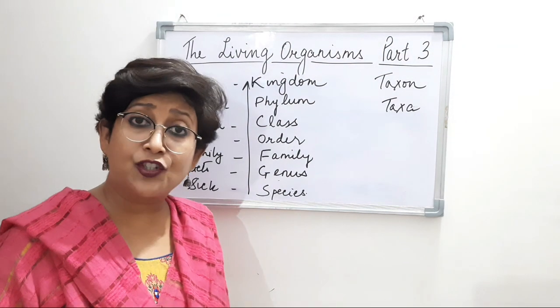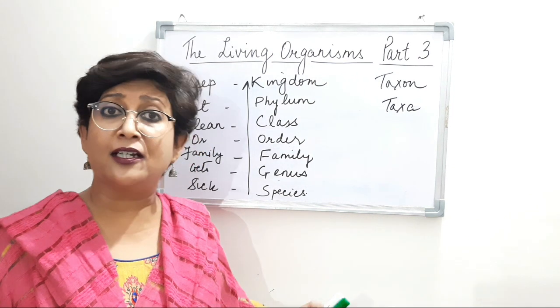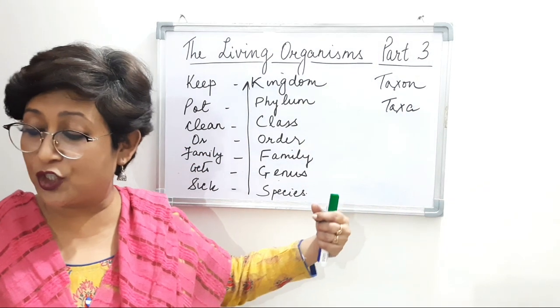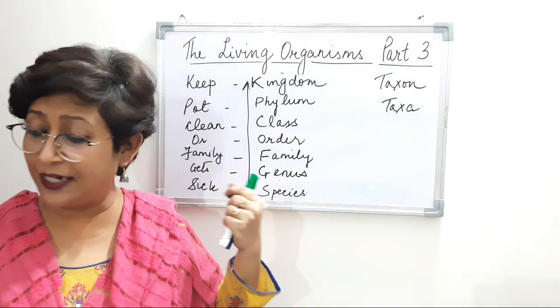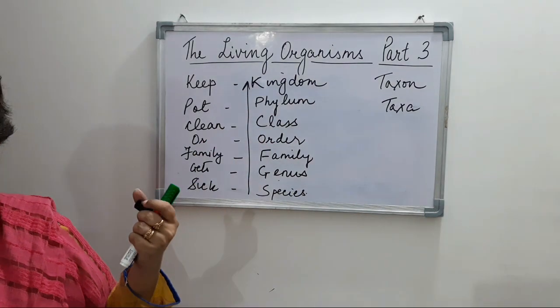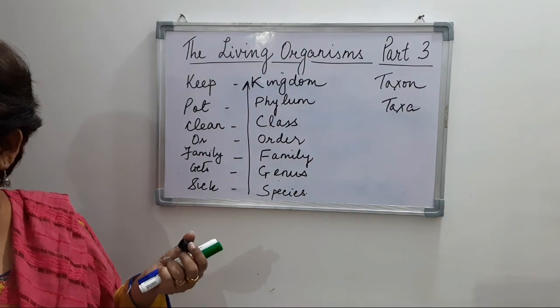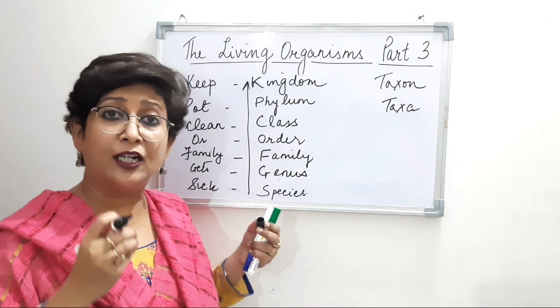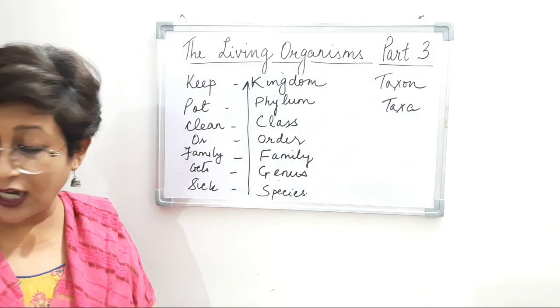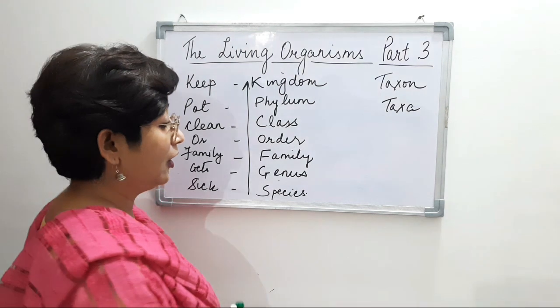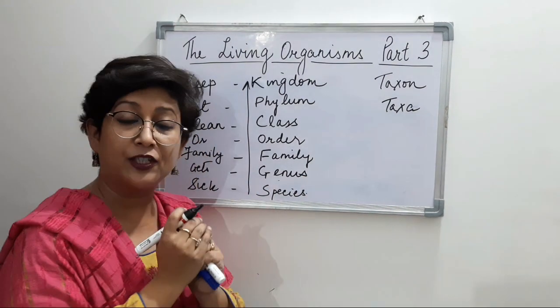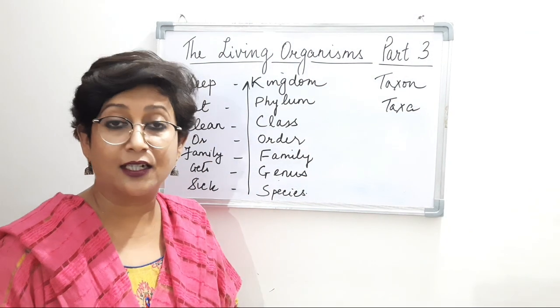So what is actually the taxonomic hierarchy? It is a stepwise arrangement of groups. The stepwise arrangement of groups is known as the taxonomic hierarchy. Now we will start with the basic unit of the taxonomic hierarchy, that is the species.